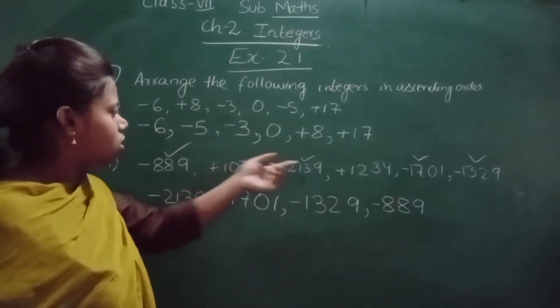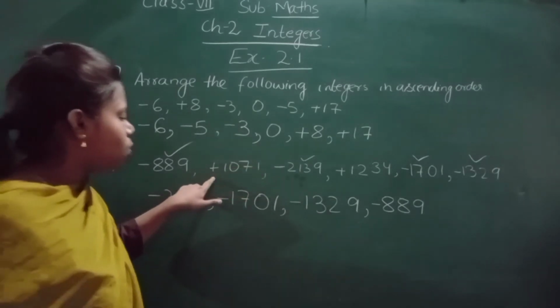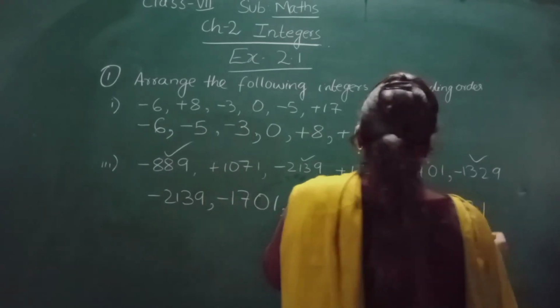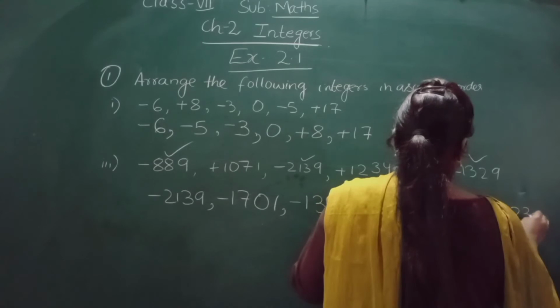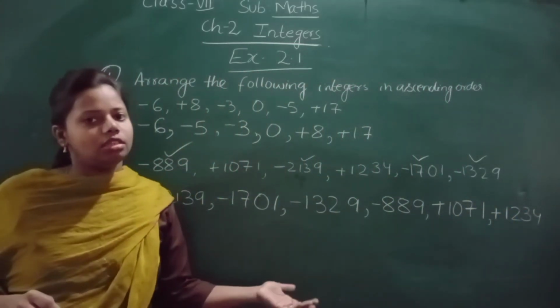Out of these two, which is the smallest one? 1071. This is positive. So this one is the smallest one. And at last, which one is the greatest of all? 1230. Plus 1230. Okay, so this was question number 1 about how to arrange in ascending order.